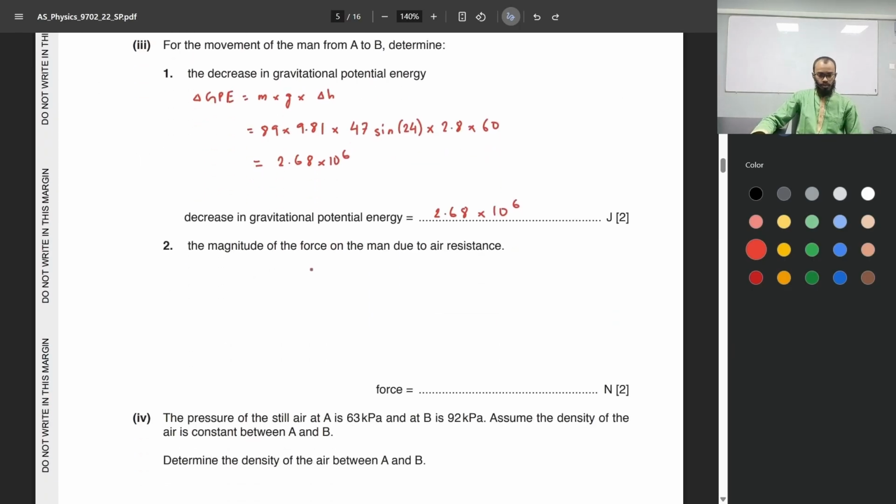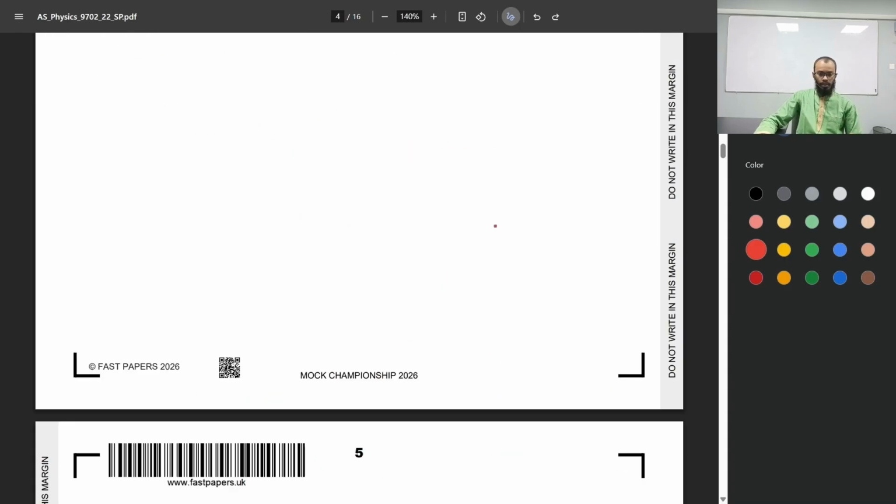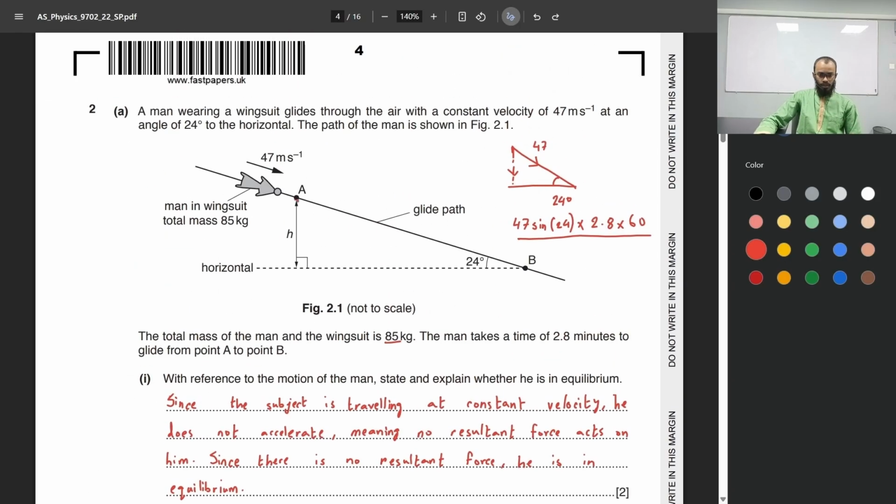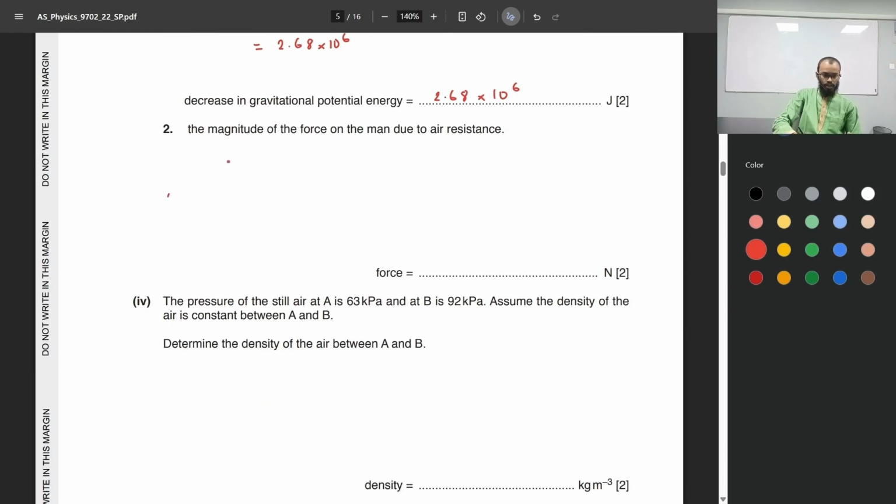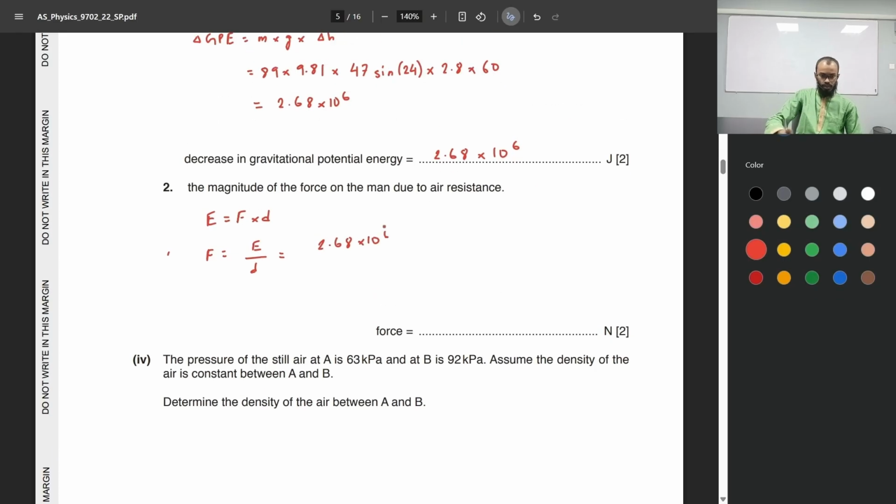The magnitude of force on the man due to air resistance. Okay, so the man loses a total of 2.68 times 10 to the power of 6 joules of energy, right? And he travels a distance from A to B, whatever that distance is. Now, energy is force times distance. We need to find the force, so force would be equal to the energy over distance. The amount of energy he lost is 2.68 times 10 to the power of 6, the same as this value here,